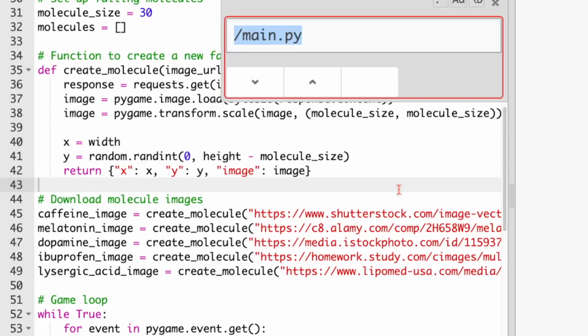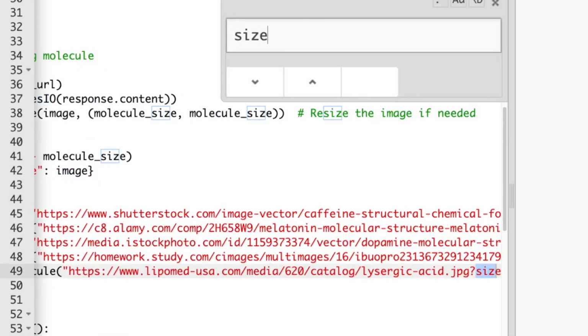Okay, we have to make them bigger. I'm gonna do this myself. Don't need no ChatGPT to help me out. Alright, let's search for size.